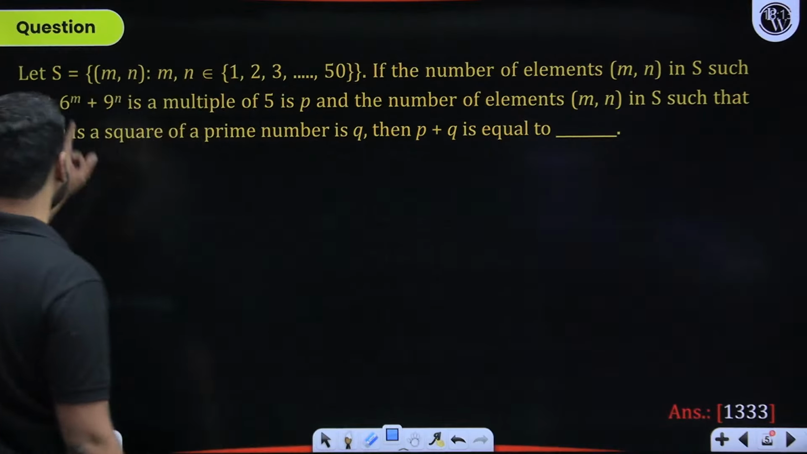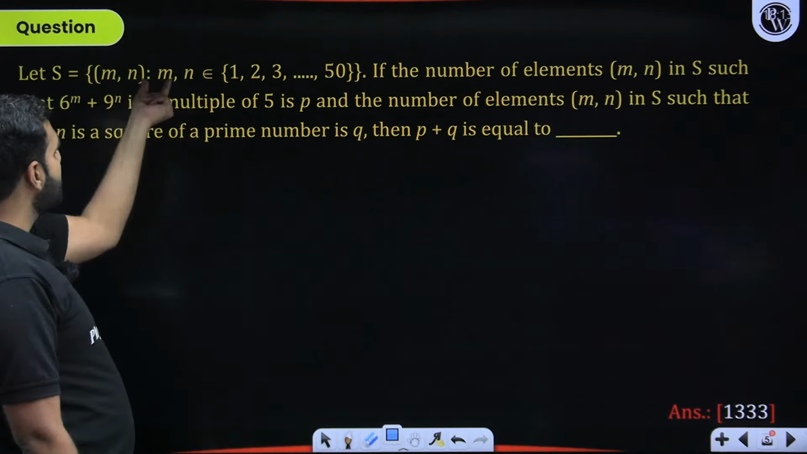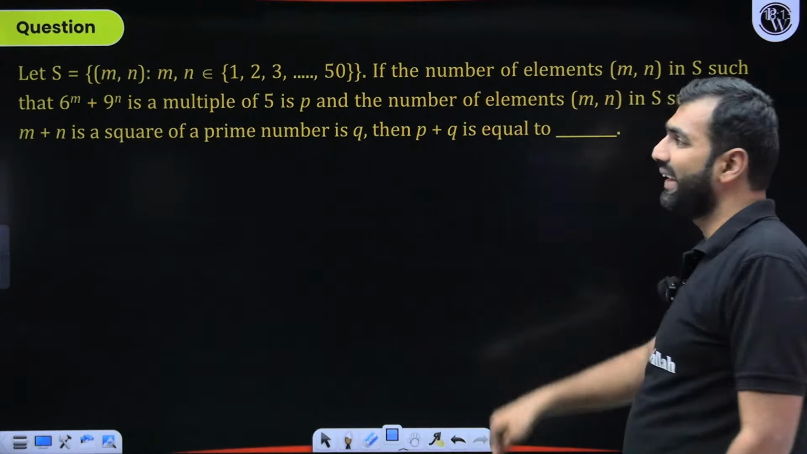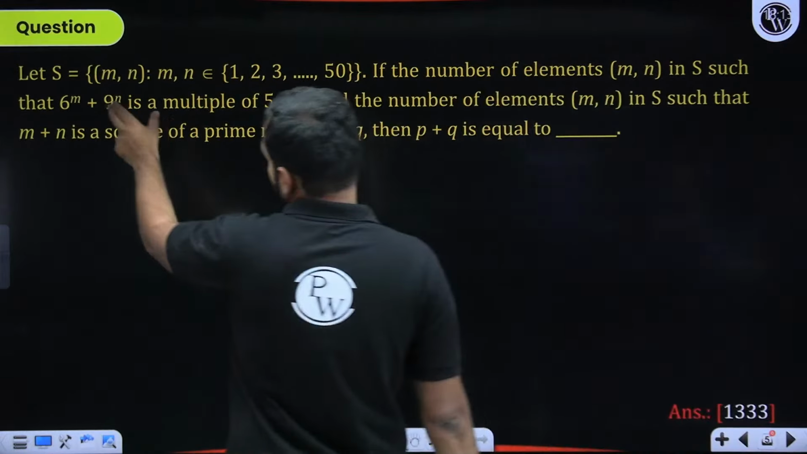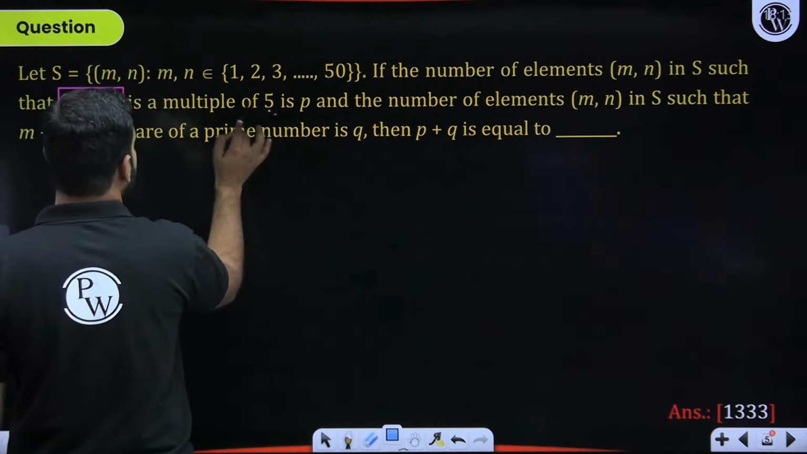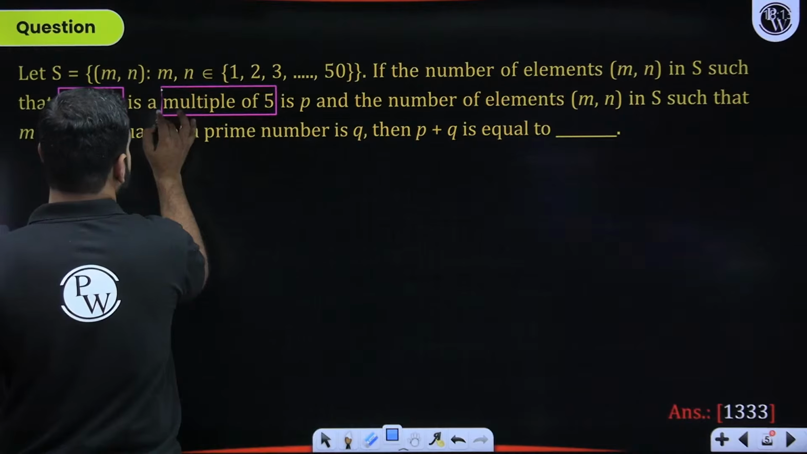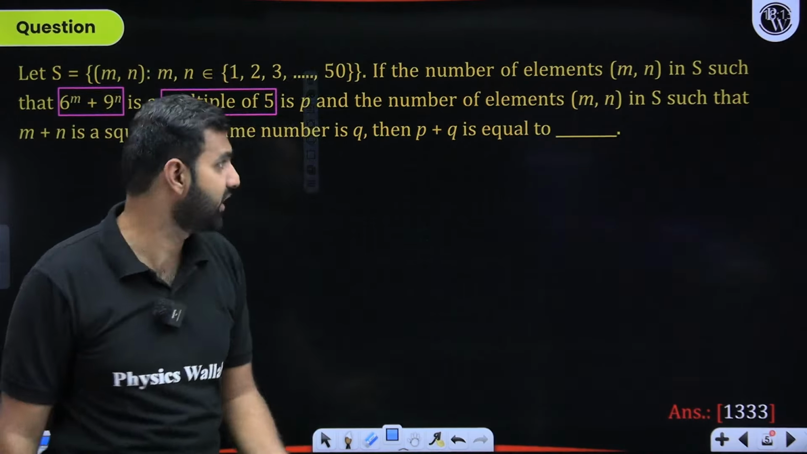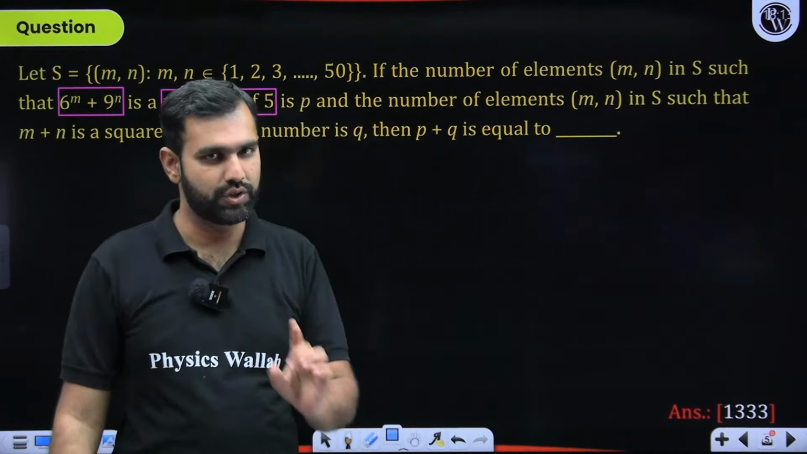First of all, it says that there is a set S which has pairs m comma n, where m comma n both are natural numbers from 1 to 50. Now, they fulfill a condition. The number of elements m comma n in S such that 6 to the power m plus 9 to the power n is a multiple of 5. So that number is P. And there is another condition, the second part of that question, which we'll do later.